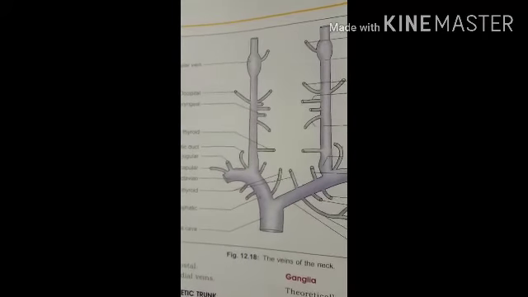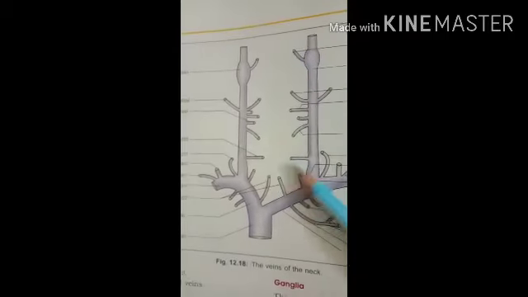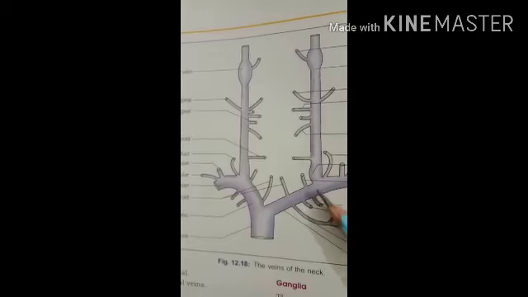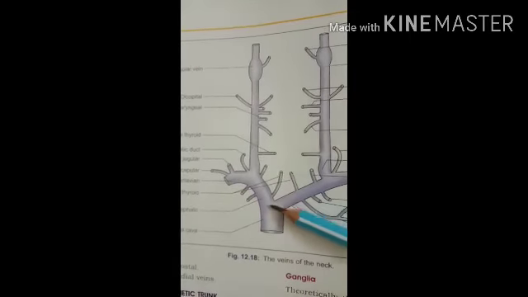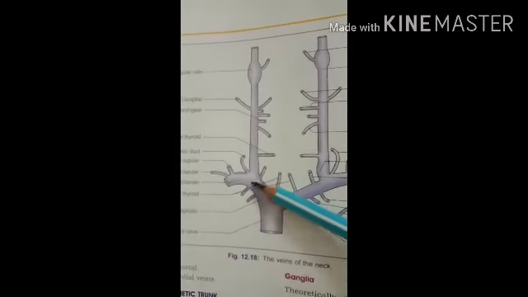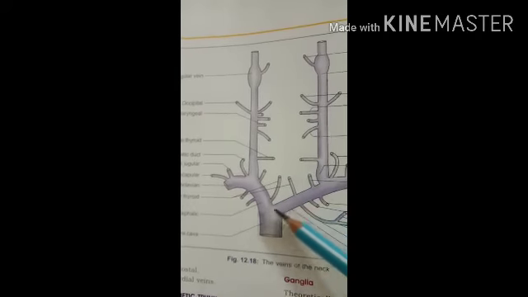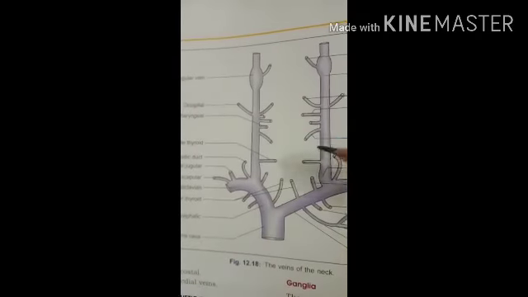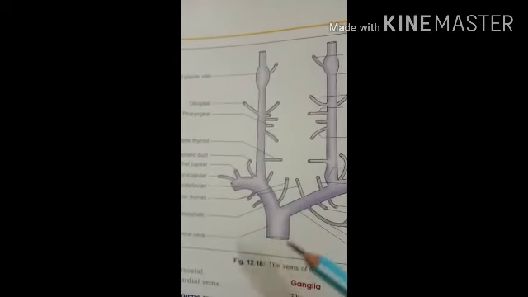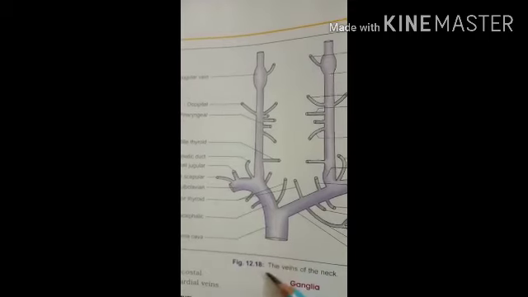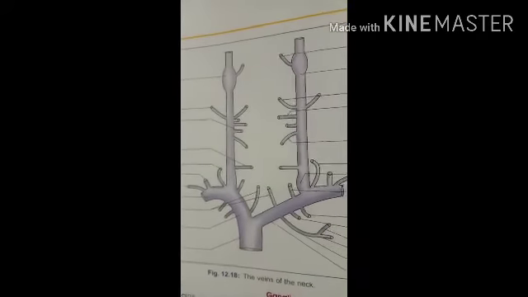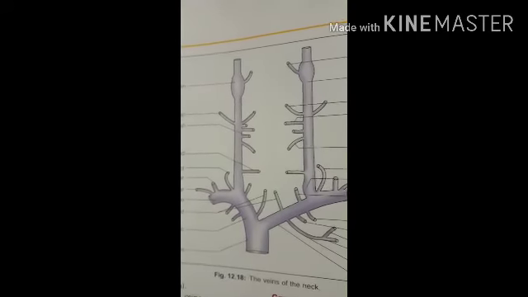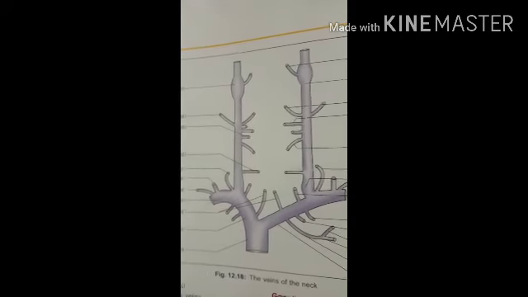In this way, venous blood from the brain, head, neck and face region is drained into the superior vena cava through the right and left brachiocephalic veins and the right and left internal jugular veins, which drain into the SVC and then into the right atrium of the heart. So that is the venous drainage of the head, neck and brain.